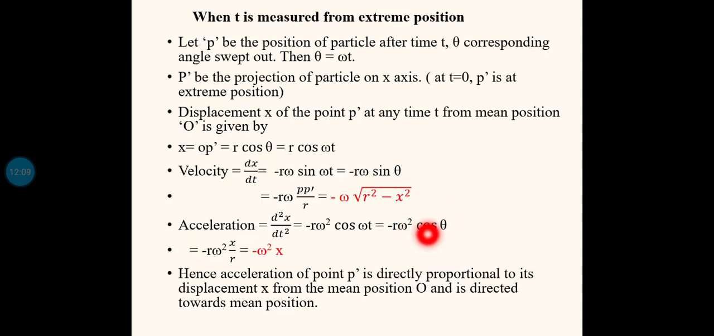So minus r omega square into x by r. So r and r will cancel. So finally minus omega square into x. See, the equation for the acceleration is minus omega square into x. The equation for the velocity is minus omega into root of r square minus x square.